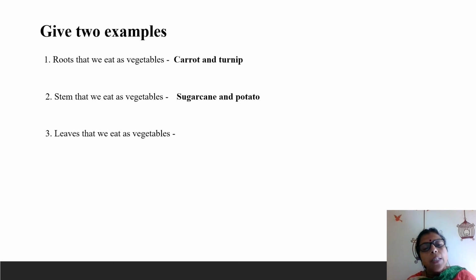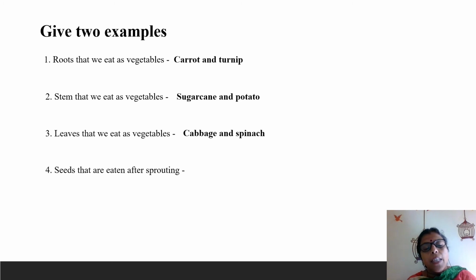Next one, leaves that we eat as vegetables. Name the leaves that we eat as vegetables. Yes, spinach, cabbage, lettuce. All these leaves can be eaten. Here I have given you cabbage and spinach.